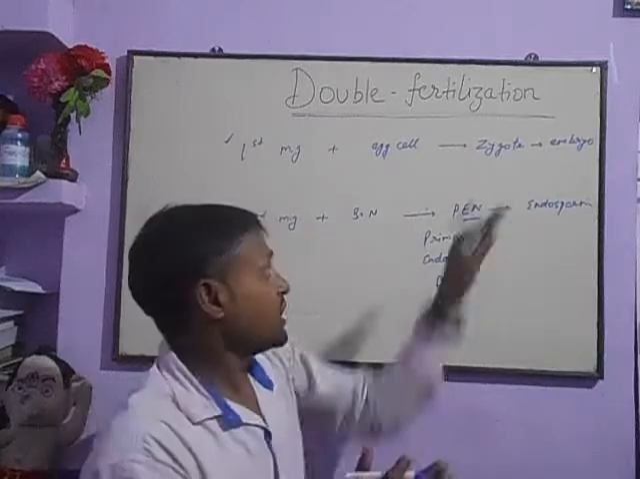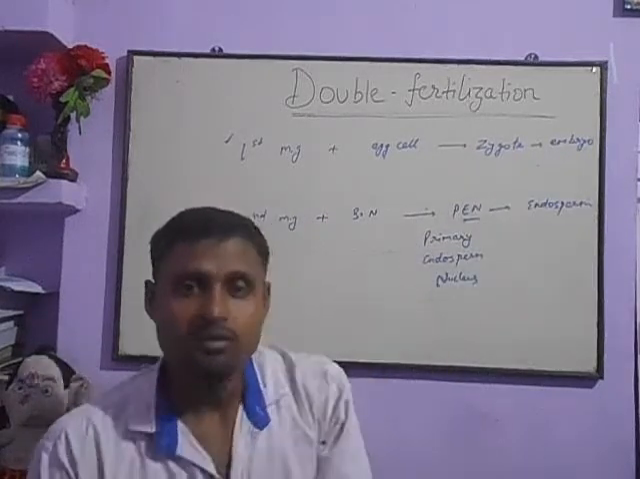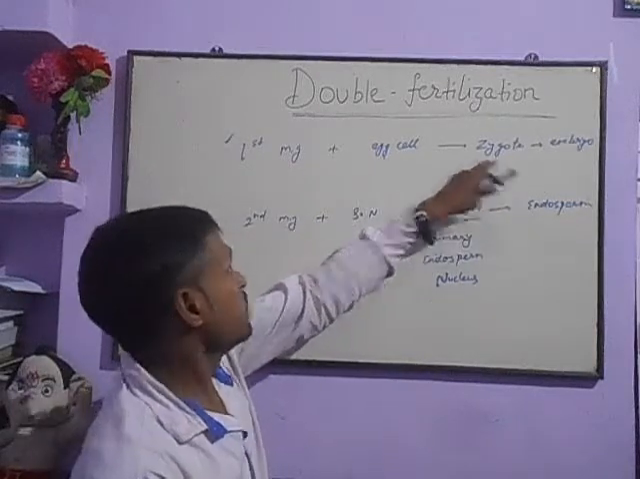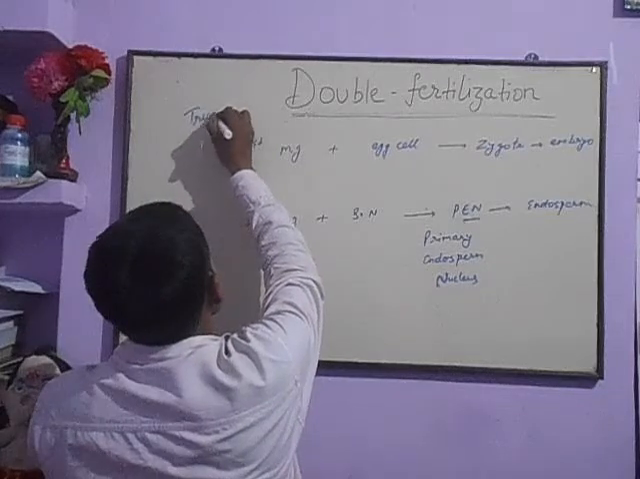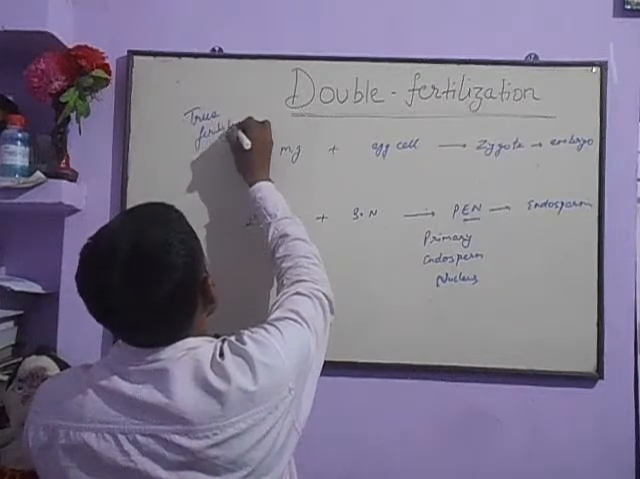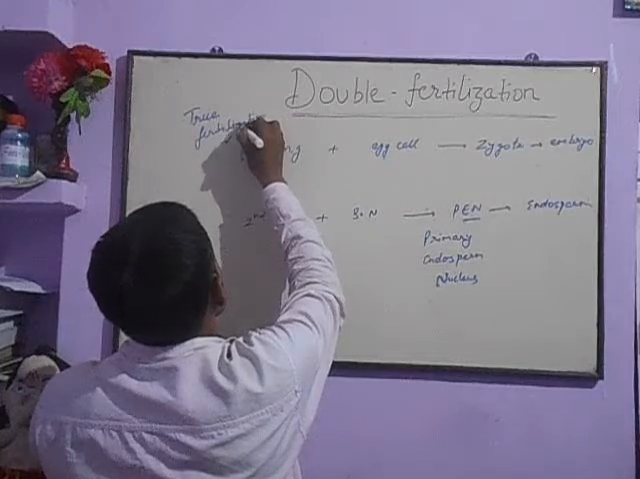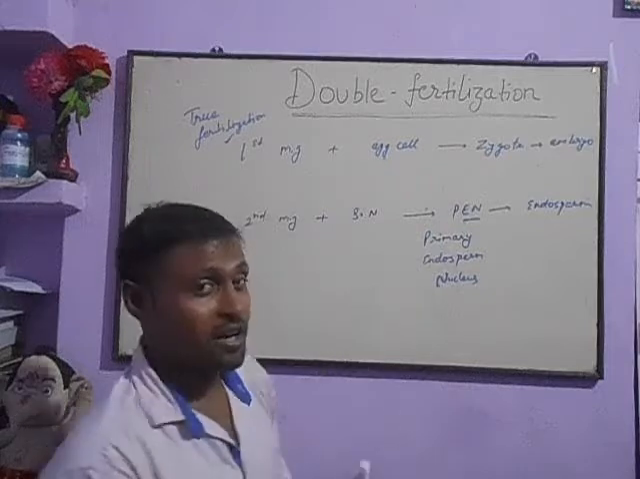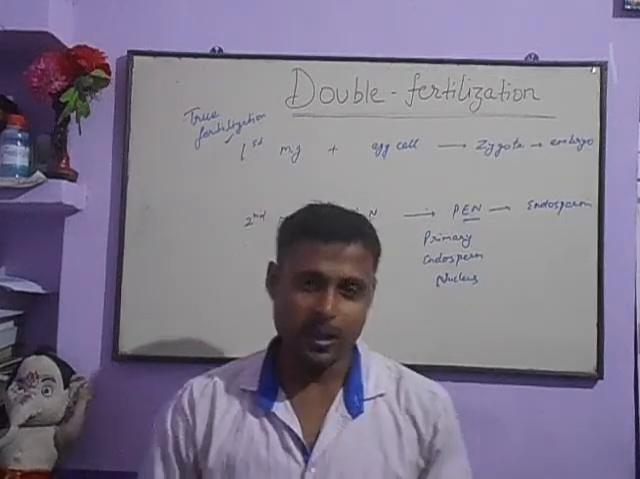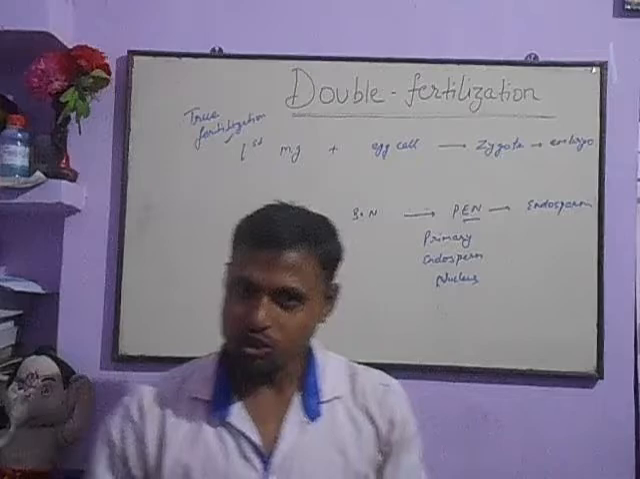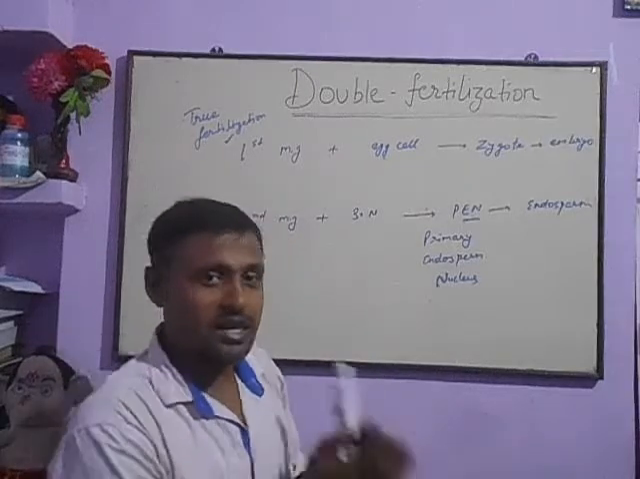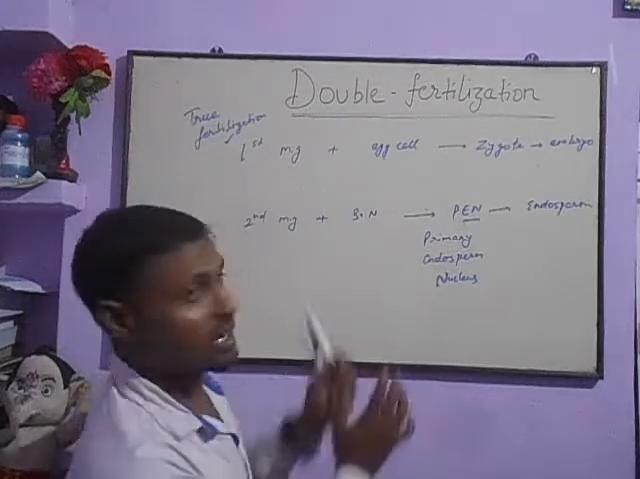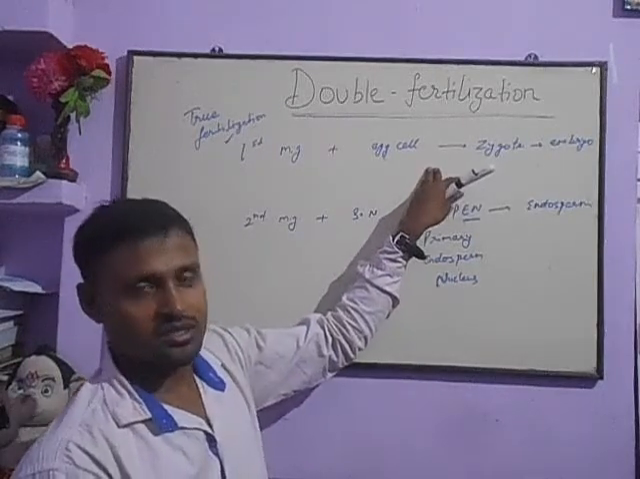Zygote, it is a new individual which will produce a plant in the future. So we can say this first one is called true fertilization. So students, have you got it? Why is it called true fertilization? True means real. Actually, it is fertilization because in this fertilization a new individual is produced, and according to the definition of fertilization, it is the true fertilization.